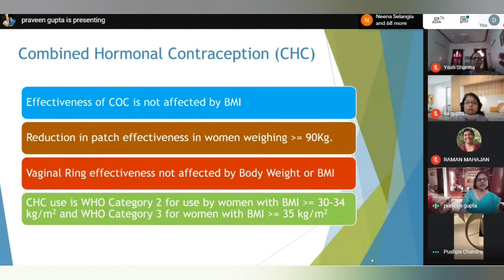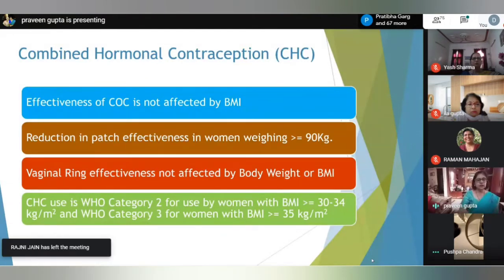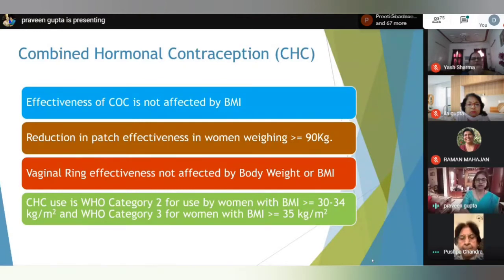There is reduction in the effectiveness of the patch in women weighing more than or equal to 90 kg of body weight. Vaginal ring effectiveness is not affected by body weight or BMI because the drugs are absorbed locally through the vaginal mucosa, bypassing first-pass liver metabolism. CHC use is WHO category 2 for women with BMI more than or equal to 30 to 34 kg per meter square, and category 3 for women with morbid obesity, BMI more than 35 kg per meter square.